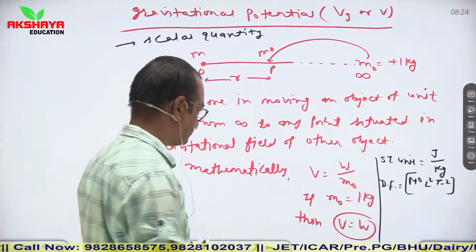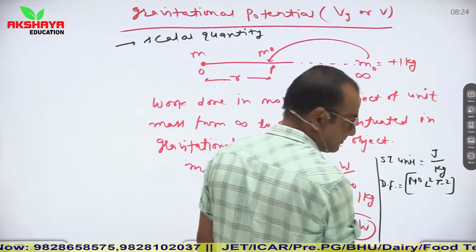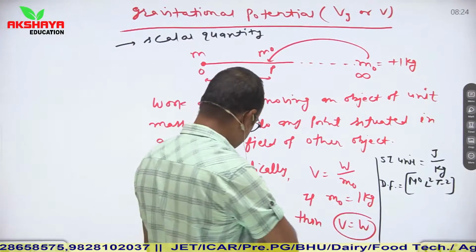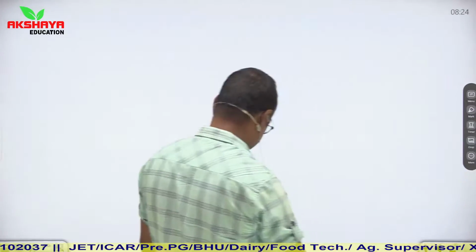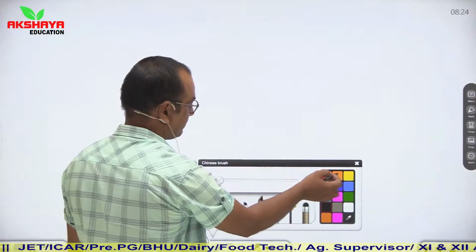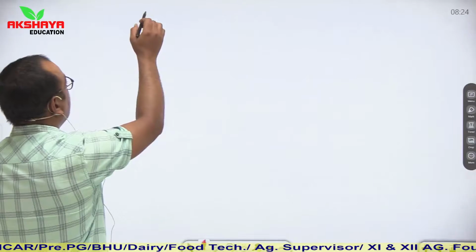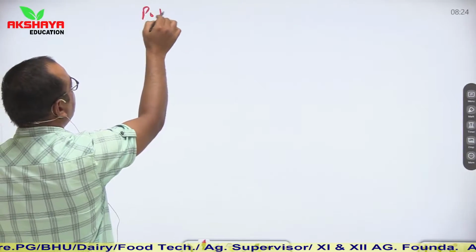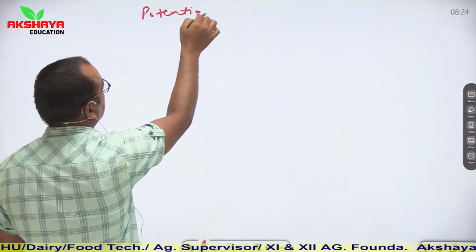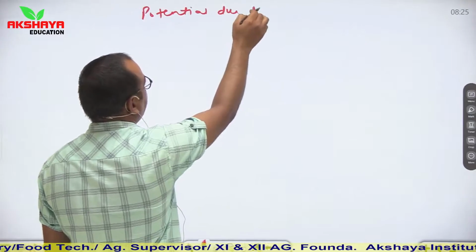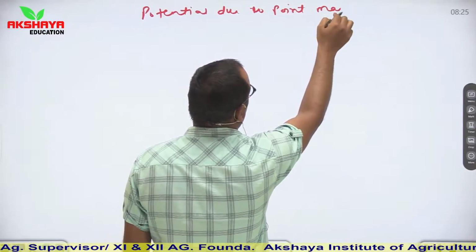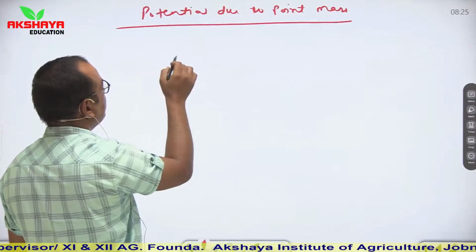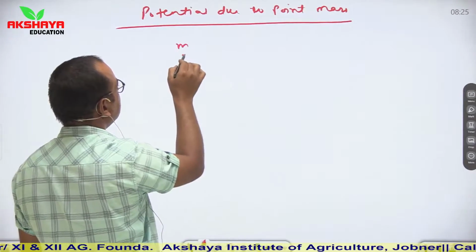Now see, next, potential due to a point mass. Same concept. Let us say this is any point mass.